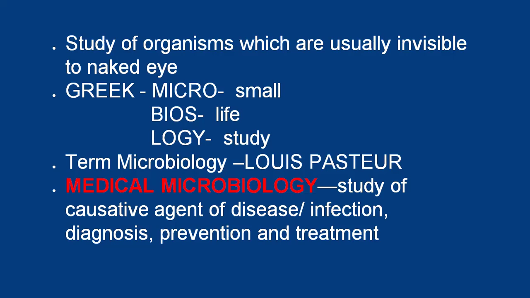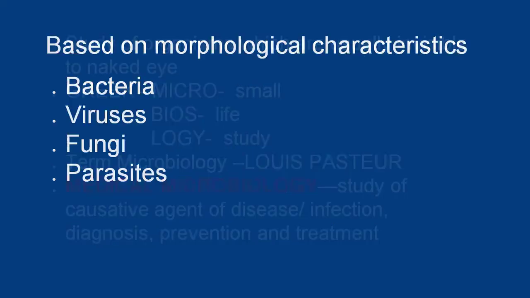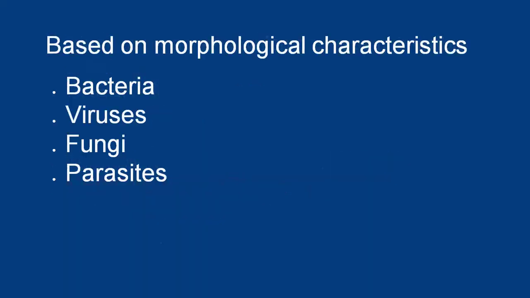So medical microbiology deals with the study of organisms and their role in human health and diseases. It also deals with the diagnosis, treatment, and prevention of various infectious diseases. Based upon morphological characteristics, microorganisms are mainly classified into 4 groups. First one is bacteria, second viruses, third fungi, and fourth parasites.